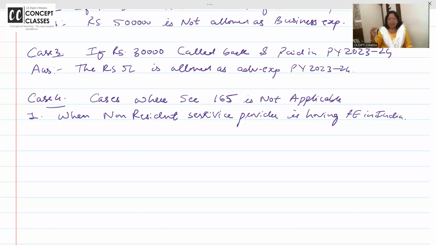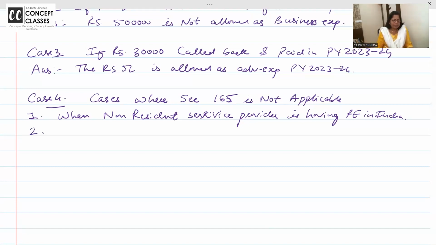But the reason for repetition is to help you sink it in your mind, learn it for your final exam. So you will not apply this section when you are a non-resident providing service, but you are having a PE in India. Then you will anyhow pay the tax in the routine way.